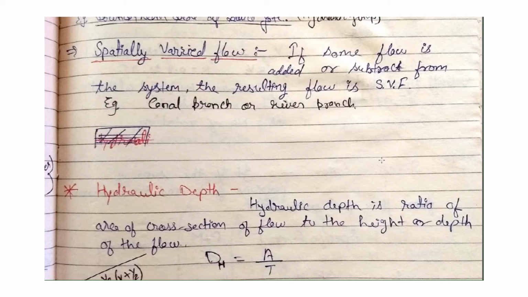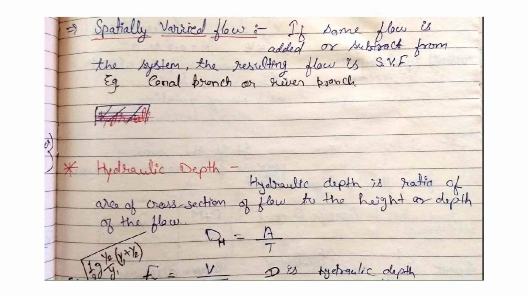Now, in the channel, the flow is laminar or turbulent. So we will see that in the channel there is a Reynolds number, which is equal to rho V D by mu. D is the hydraulic radius or hydraulic depth.